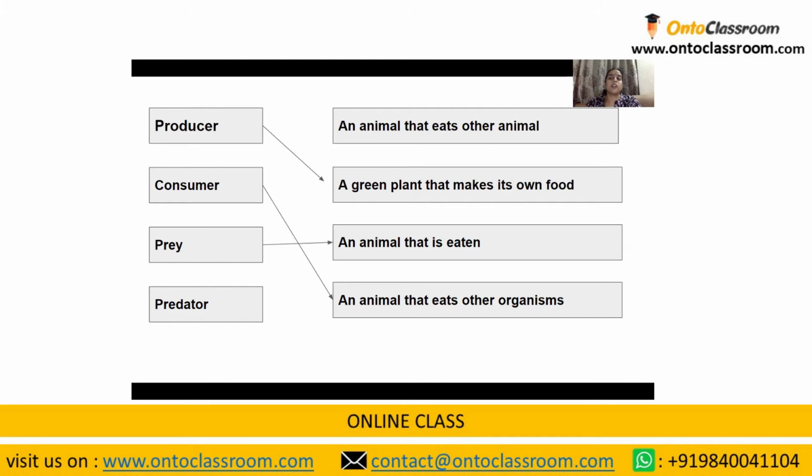And last but not the least, we have the predator. So what is a predator? A predator is none but an animal that eats other animals. So a predator always hunts for its prey. Yes. So these are some of the components of different food chains. We use these different components for different food chains. All food chains start with a producer and extend to the consumers.